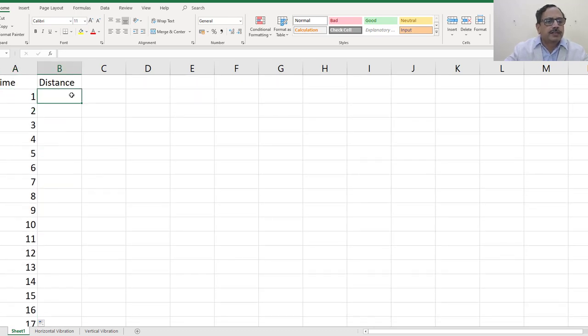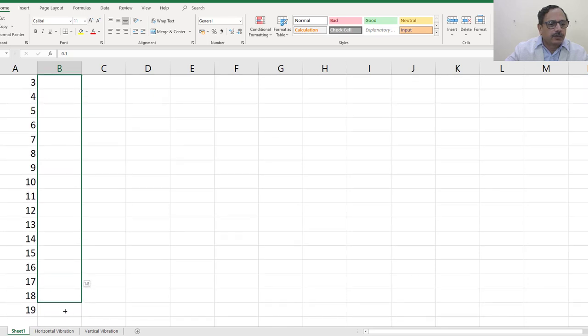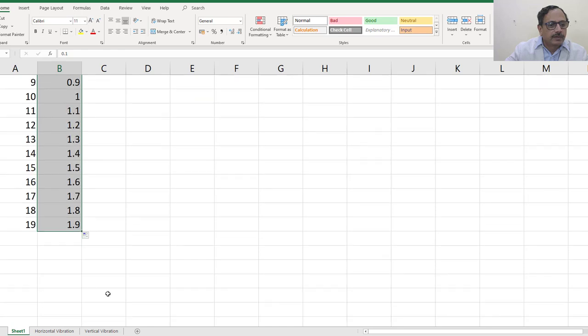Then the distance, say it could be 0.1, 0.2 and so on. So if we take these two and pull this bar here for the 20, we don't have to write for everything. Then we get here.